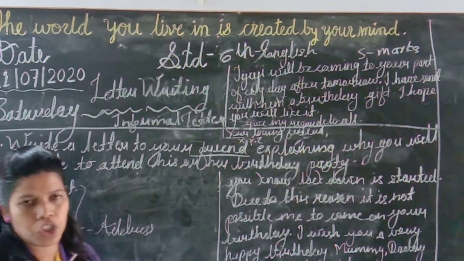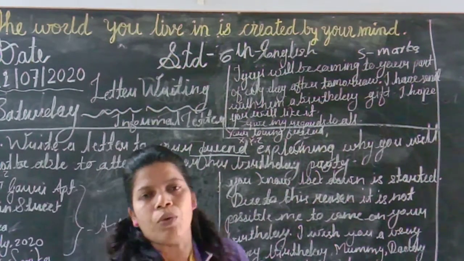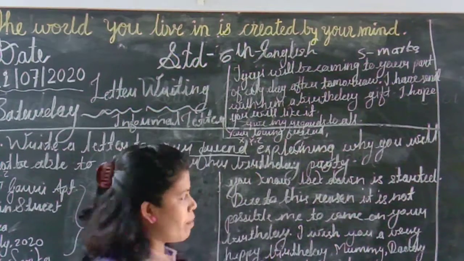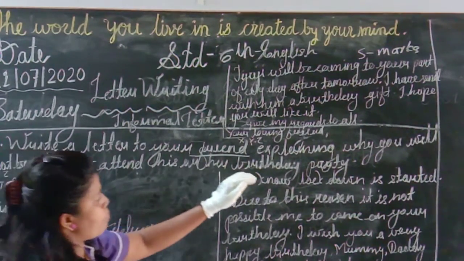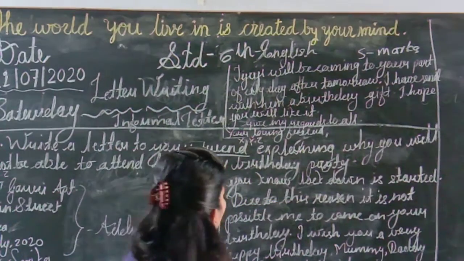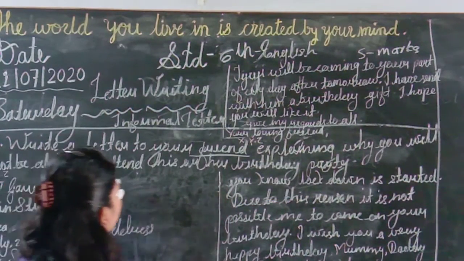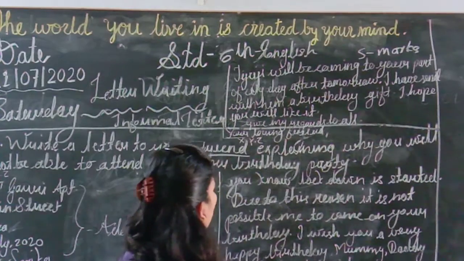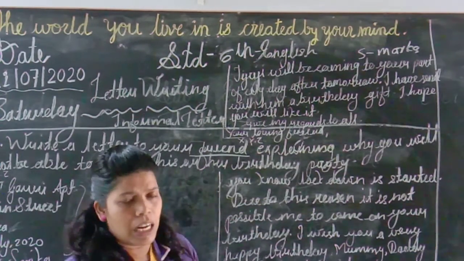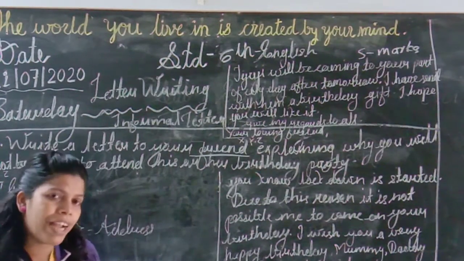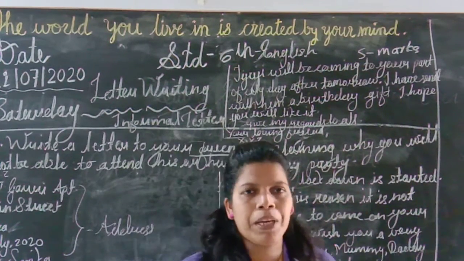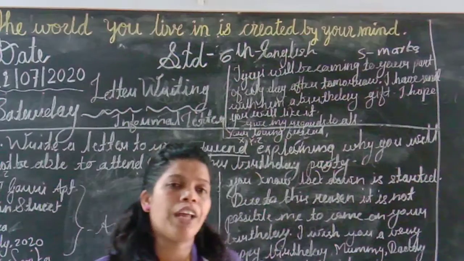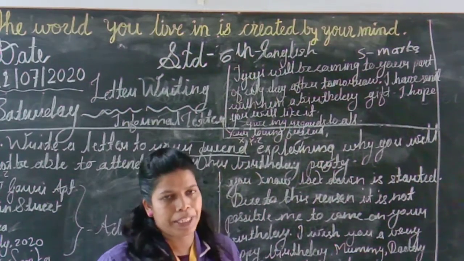Now what is the question? On which question are we going to write this letter? Then we are going to read the question. See, write a letter to your friend explaining why you will not be able to attend his or her birthday party. Now what is the question? You have to write one letter to your friend, explaining why you are not able to attend that birthday party.